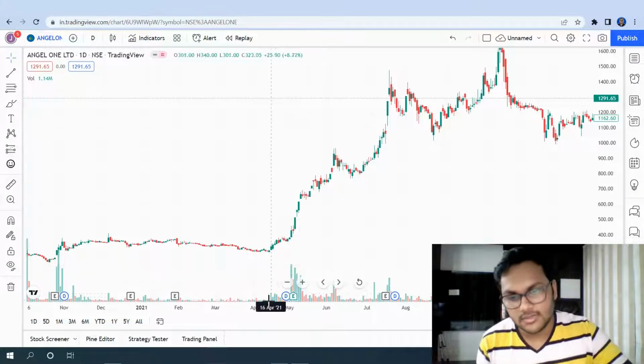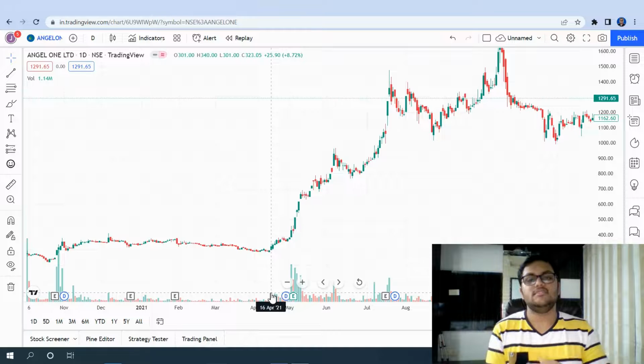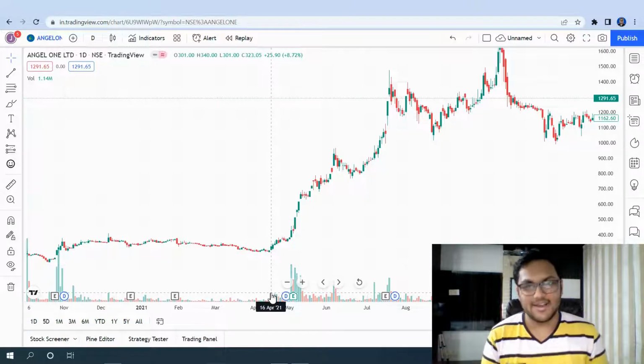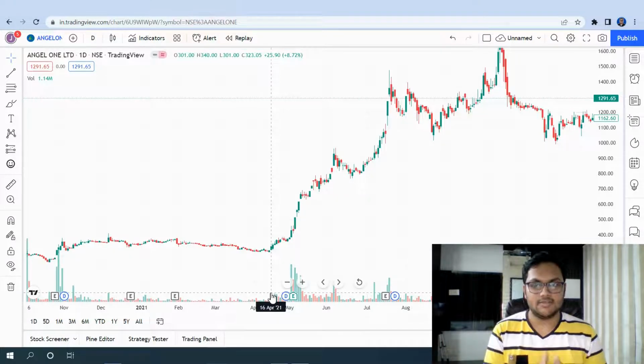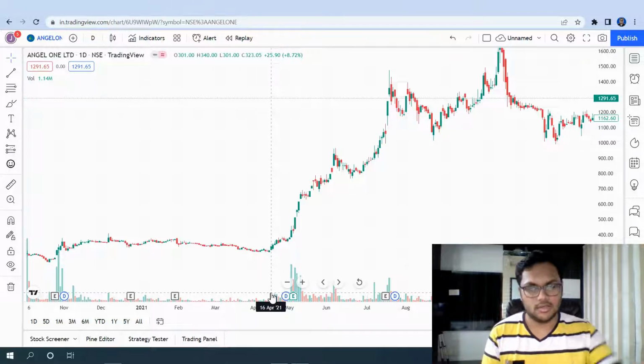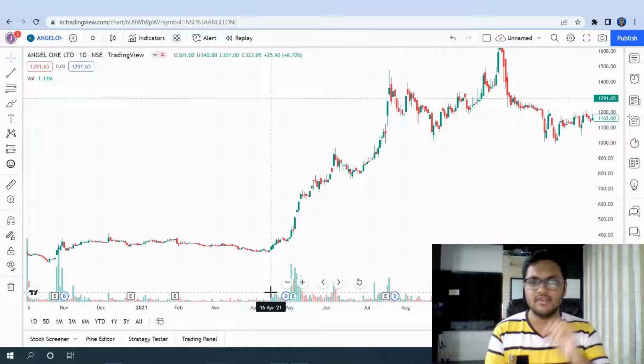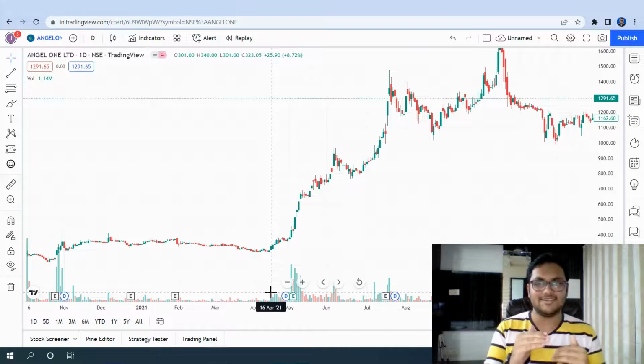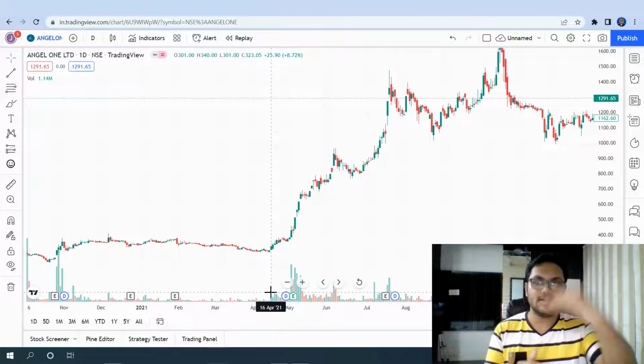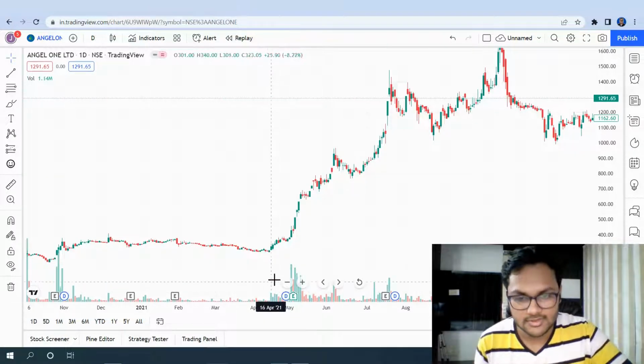So whenever you see this big spike in volume, it is usually an institutional investor or an institution which has either bought a huge number of shares or sold a huge number of shares. And whenever such a thing happens, on that day the price will either fall by a significant amount, or the price will increase by a significant amount, right? So this day you can see a very good volume compared to the previous days.